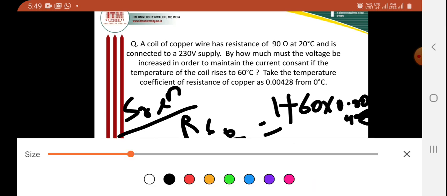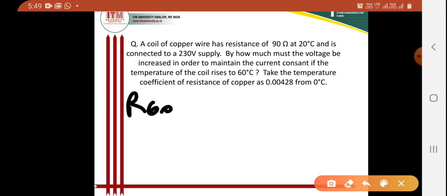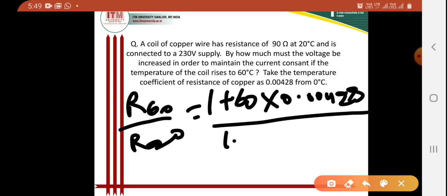Again I am writing R60 by R20 is 1 plus 60 into 0.00428 divided by 1 plus 20 into 0.00428.